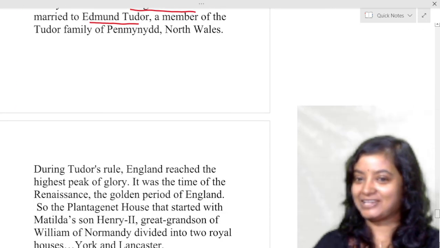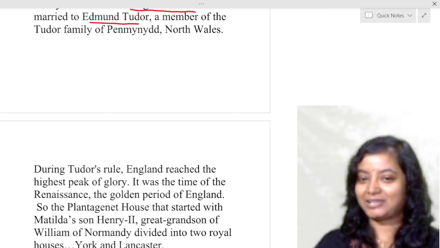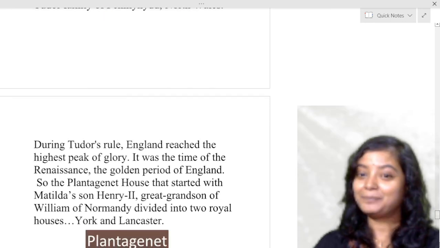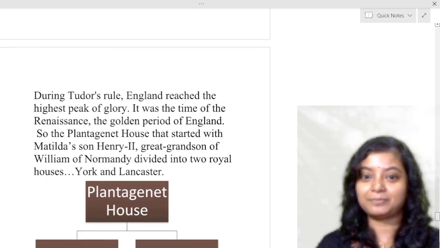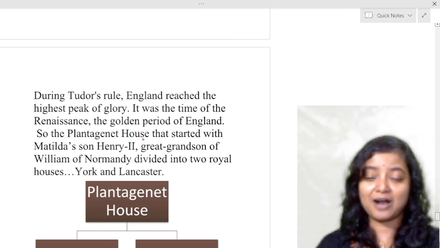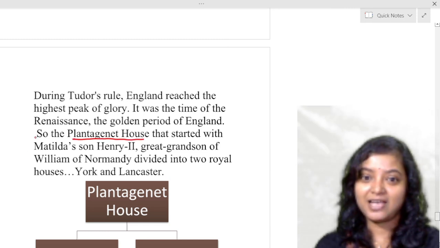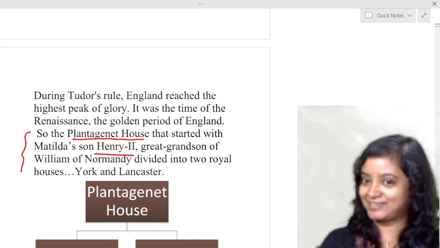During Tudor rule, England reached the highest peak of glory. It was a time of the Renaissance, the golden period of England. So the Plantagenet house started with Matilda's son. Do you remember? Already forgot? The Plantagenet house started with Matilda's son, Henry II, because Matilda was married to the Plantagenet house.